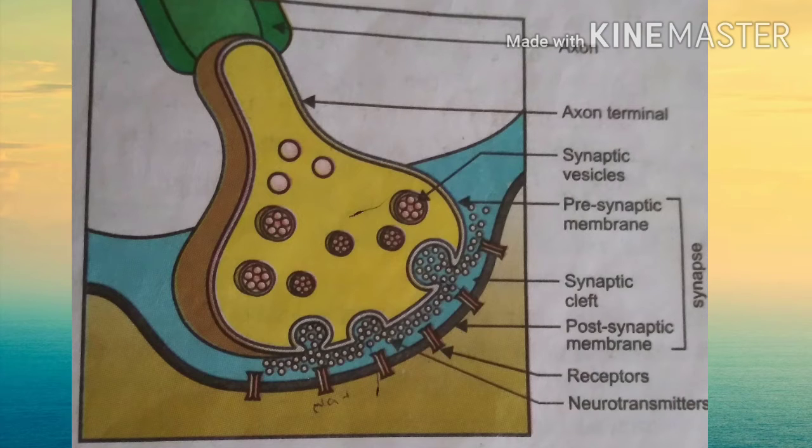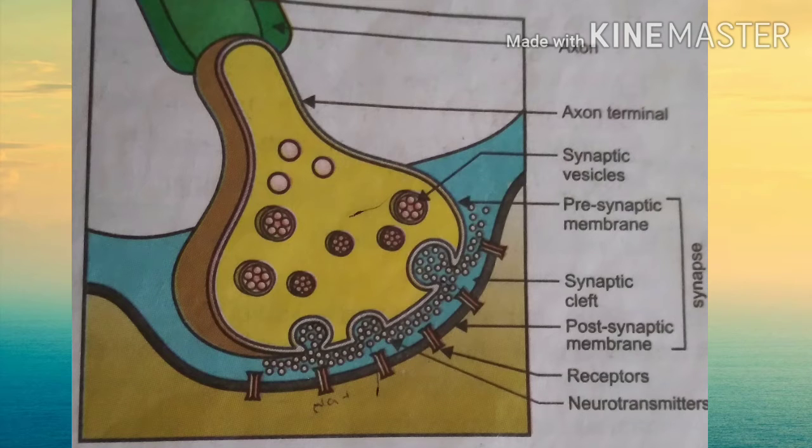The nerve cell which contributes the transmission terminal is called the presynaptic neuron, and the other which contributes the generator region is called the postsynaptic neuron. In this diagram the synaptic vesicles, presynaptic membrane, postsynaptic membrane, synaptic cleft, receptors and neurotransmitter are seen. All these parts are seen in this structure.